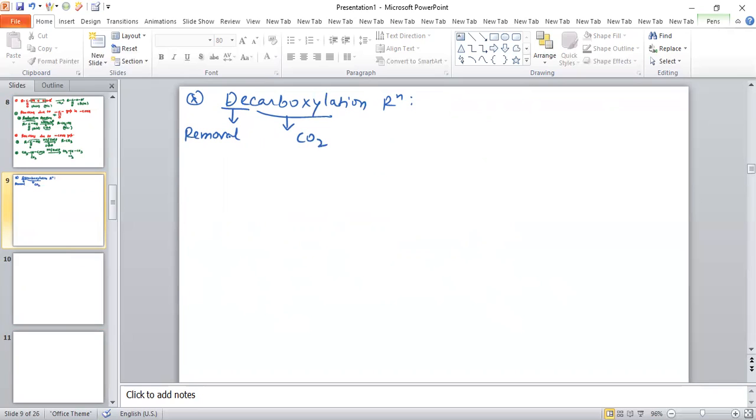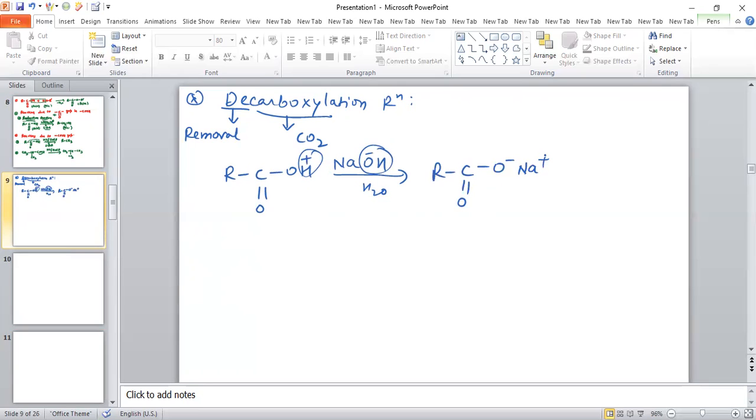So what happens in this case? If there is a carboxylic acid like RCOOH, and it reacts in the presence of NaOH, the H plus and OH minus are removed in the form of water. So this converts into the sodium salt of carboxylic acid.